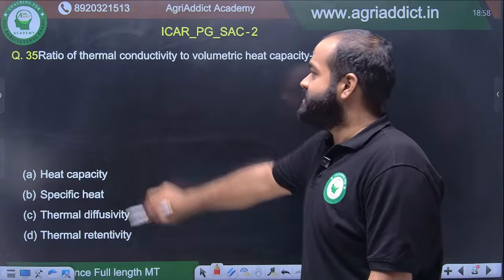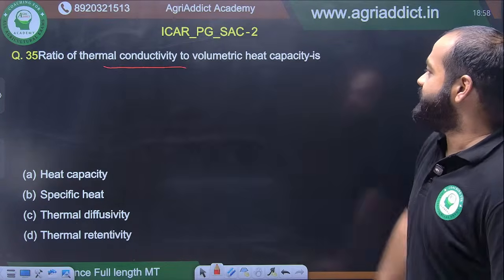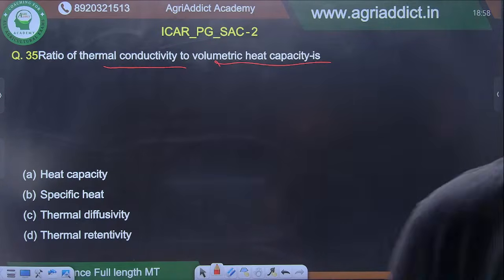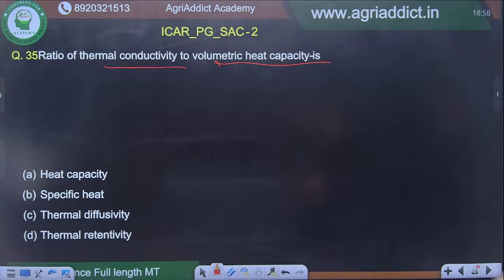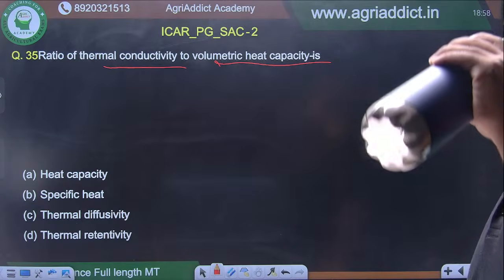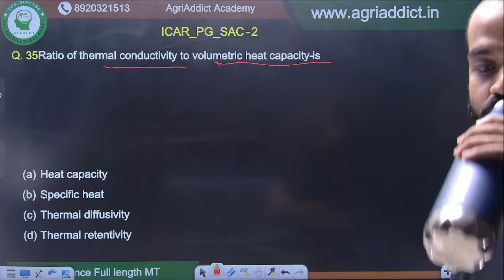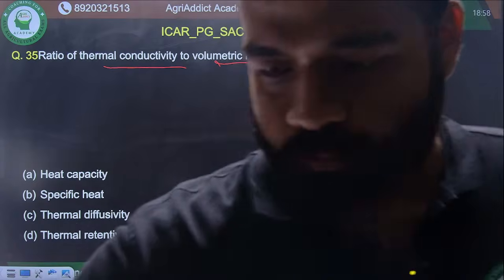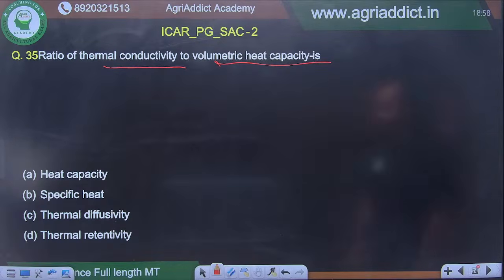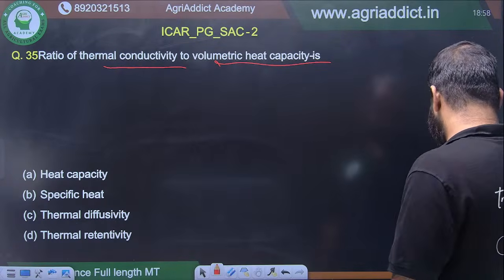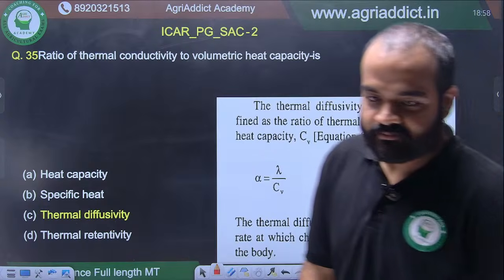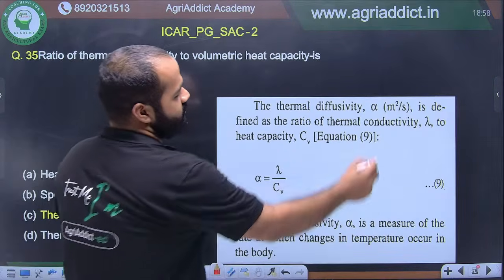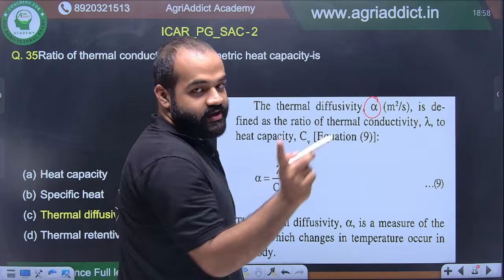We will use time. Ratio of thermal conductivity to volumetric heat capacity is. These are very basic questions of physics. But यहाँ से क्वेश्चन आते हैं तो चाहिए तो. Tell me. Option C, thermal diffusivity. Yes, you are very correct. Option C. Yes. The thermal diffusivity denoted by alpha, ये important है, इसको याद रखना.